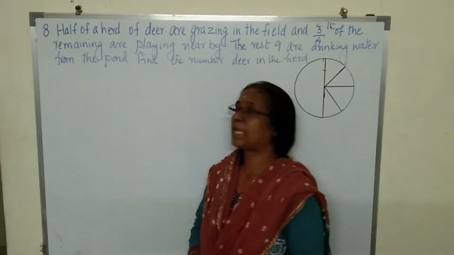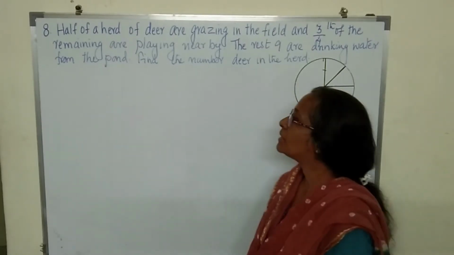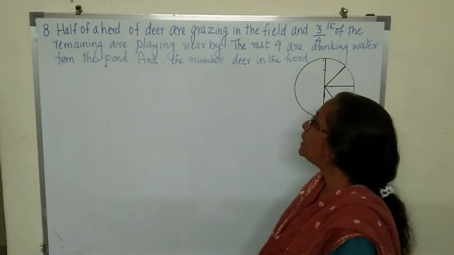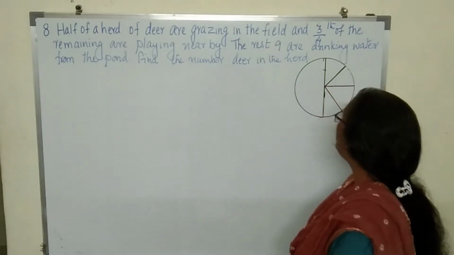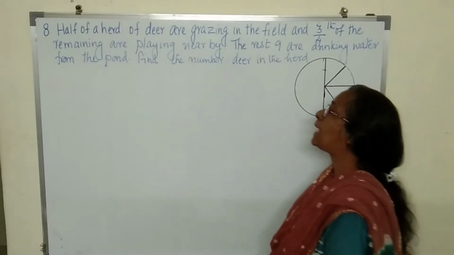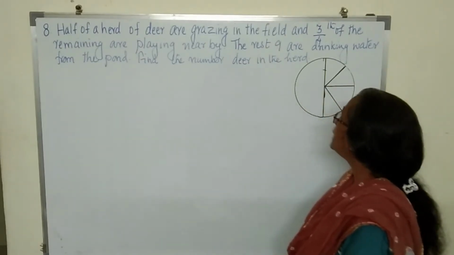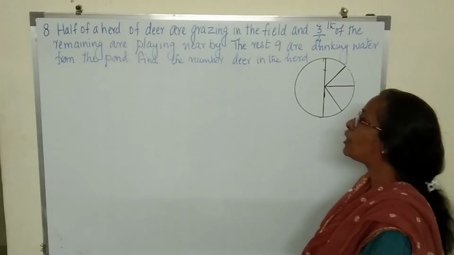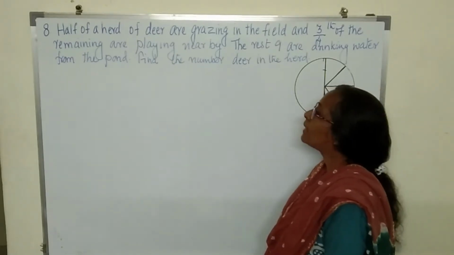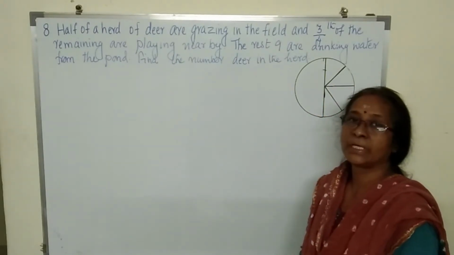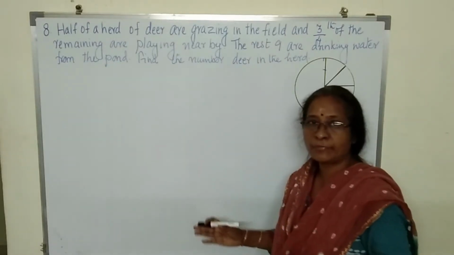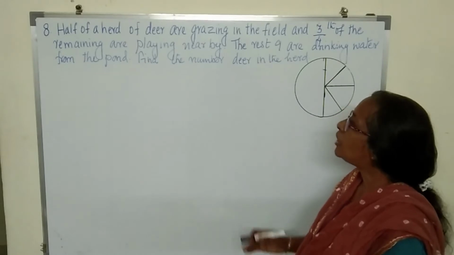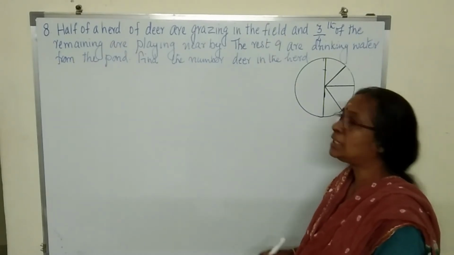The next question is question number 8. Half of a herd of deer are grazing in the field and 3/4 of the remaining are playing nearby. The rest, 9, are drinking water from the pond. Find the number of deer in the herd. Herd means a group. Okay, a group of deer. All of them are there in the jungle.